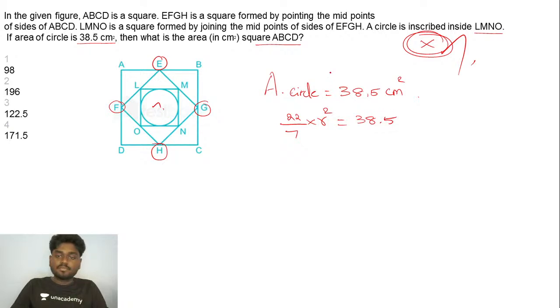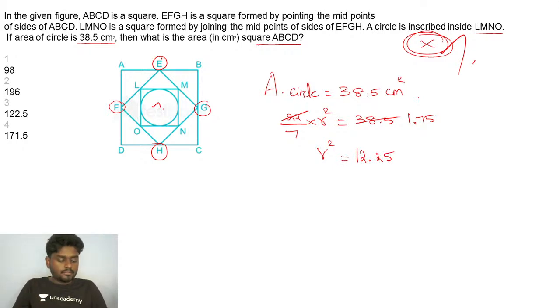Now, if you try to simplify this, if you divide 38.5 by 22, this goes exactly 1.75, and r square is equal to 1.75 into 7. If you do, you'll be getting 12.25, if I'm not wrong.